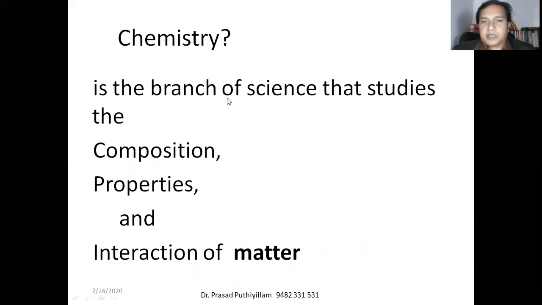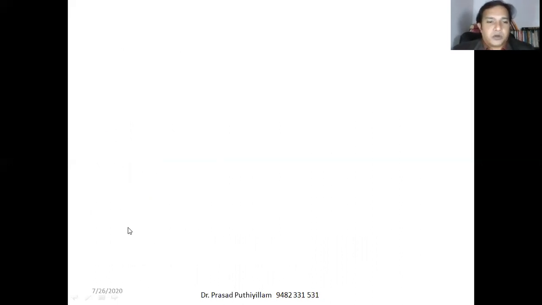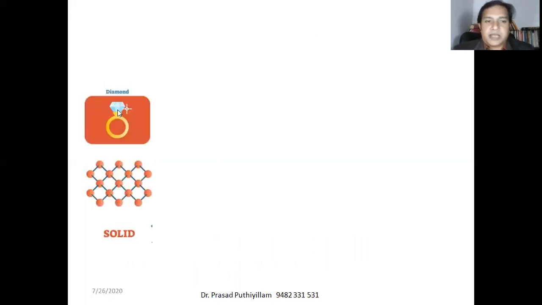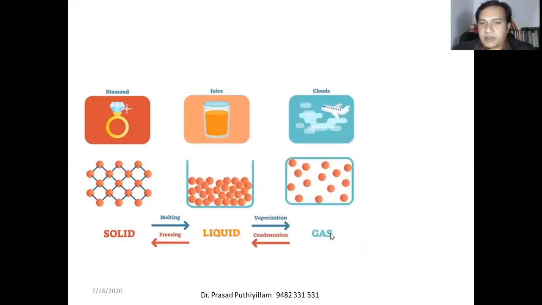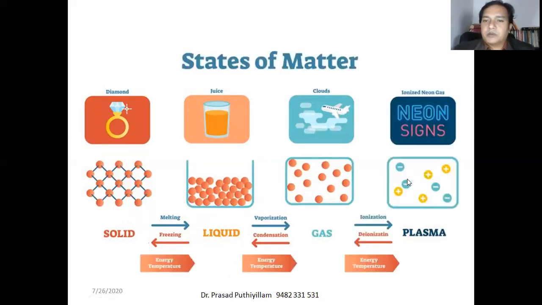Chemistry is the branch of science that studies the composition, properties, and interaction of matter. When I say matter, we'll take the example. Solid is a matter, for example diamond. A liquid is a matter. Juice is an example. Gas is a matter. Clouds are an example. And plasma, in which the gaseous state ions are present, positive and negative ions are present, and this plasma state is required for some science, Bose-Einstein.